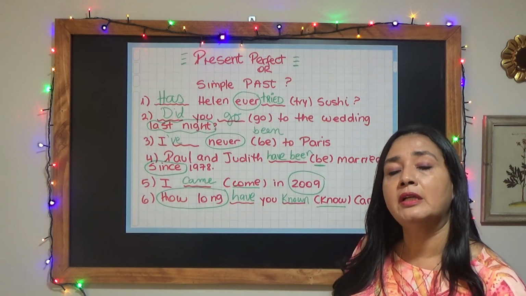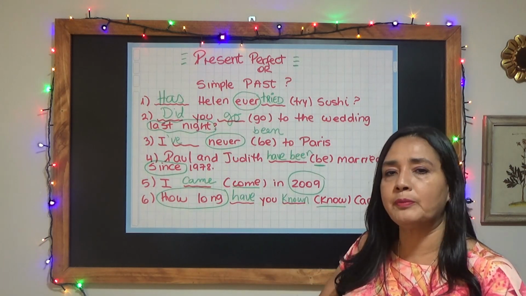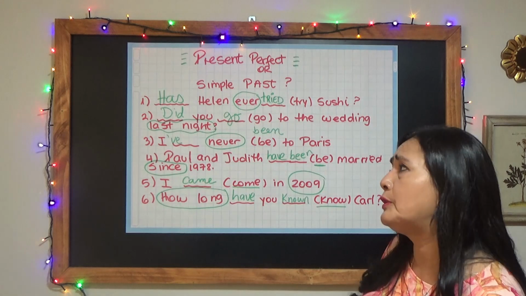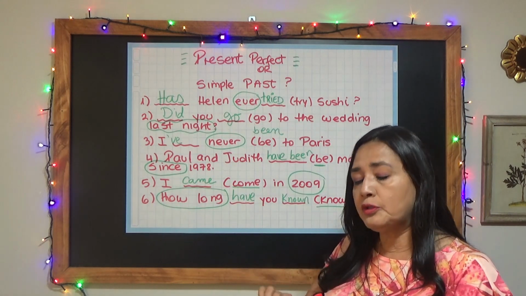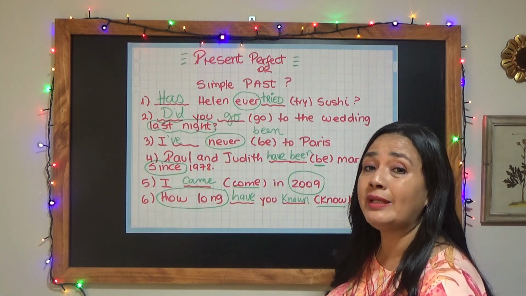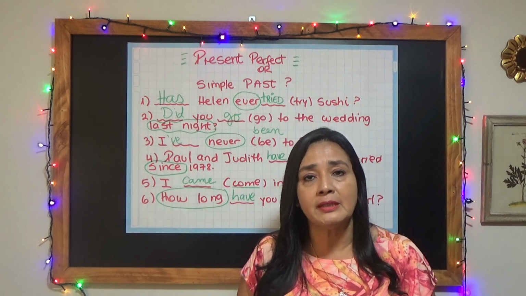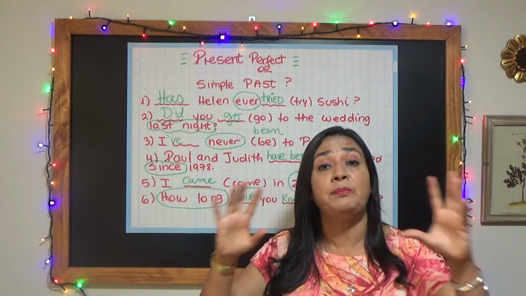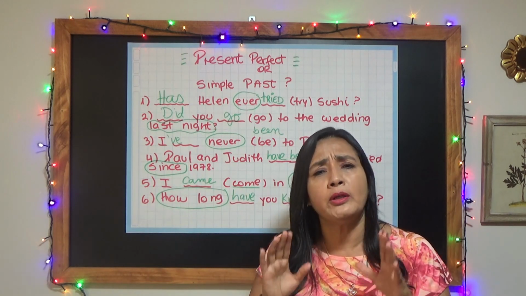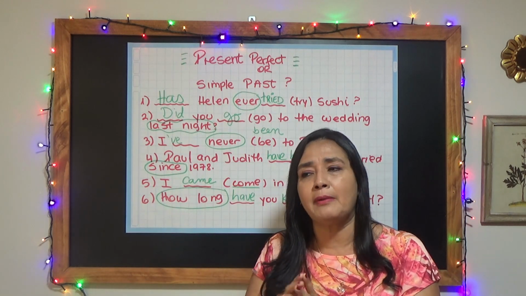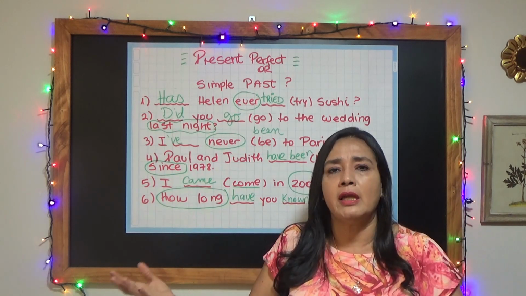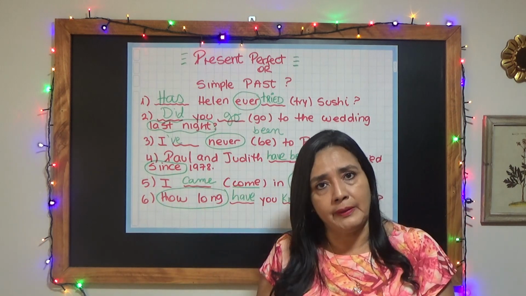And that's it. So, what you have to do with the present perfect and the simple past is, first of all, learn the differences between these two tenses. Let's recap. Remember, the present perfect is used to talk about experiences, and also when you don't want to be specific about the moment that an event or a situation happened, right?